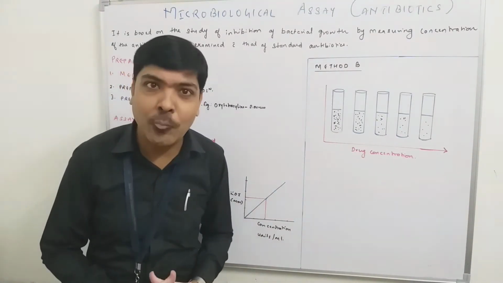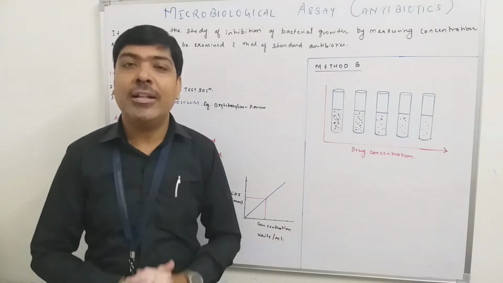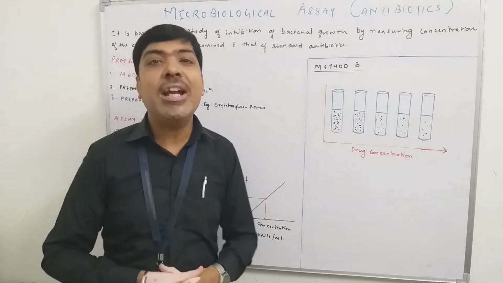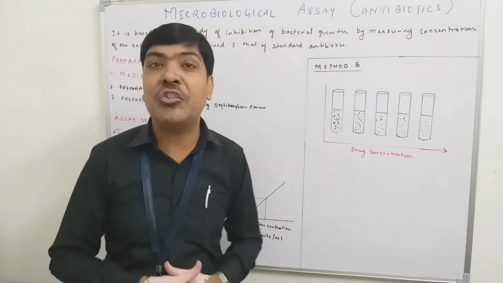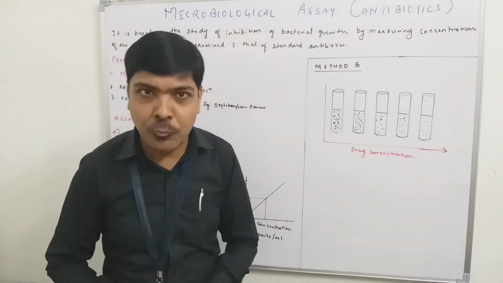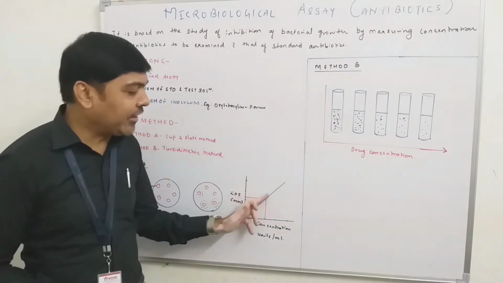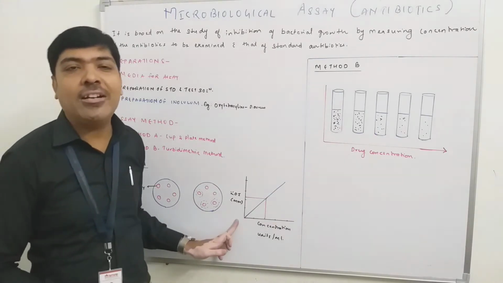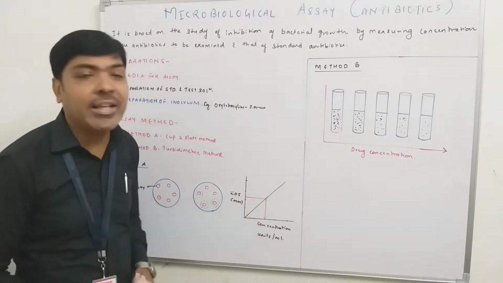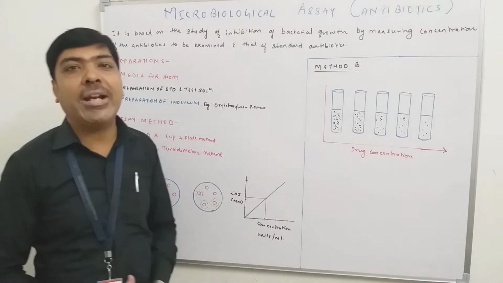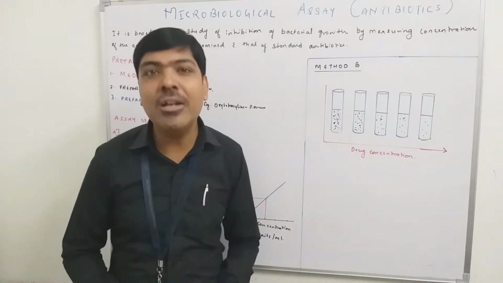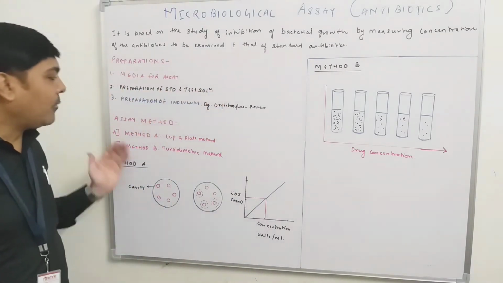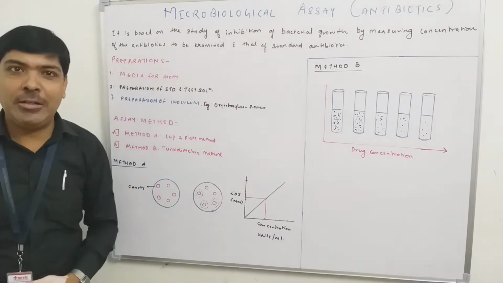We get the standard plot, and using that standard plot, we again measure the zone of inhibition of the test solution, and whatever the measurement is in millimeter, we put on the y-axis, and by extrapolating the graph that will touch the standard line, then we extrapolate to the x-axis, and from that we can calculate the concentration of the test antibiotic.